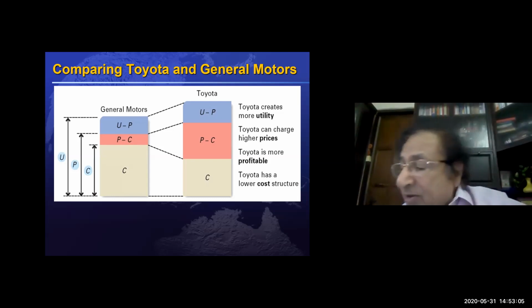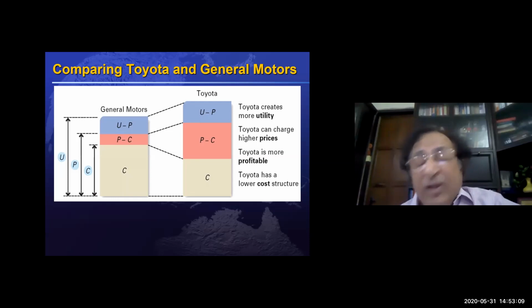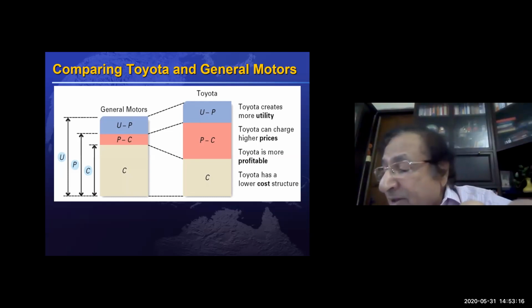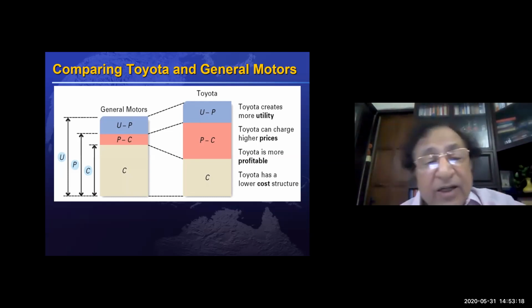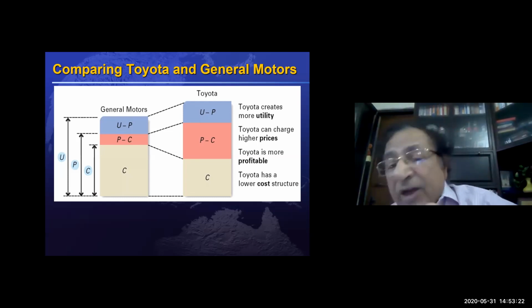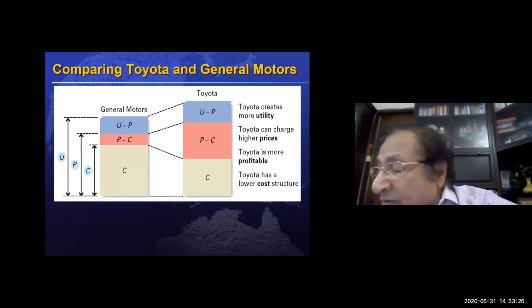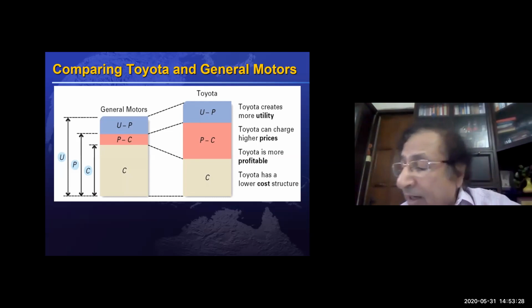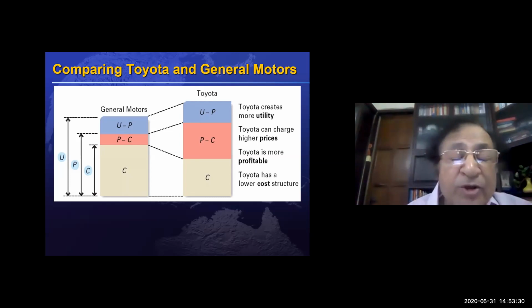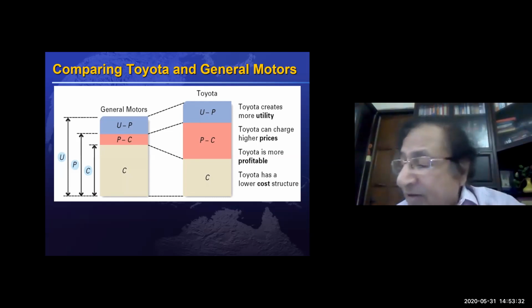The price of a Toyota car is higher, but still people go for it because the profit margin of Toyota is much bigger than the profit margin on each car of General Motors. Toyota gets a profit of about $1,000 for each car, while General Motors gets about 700.